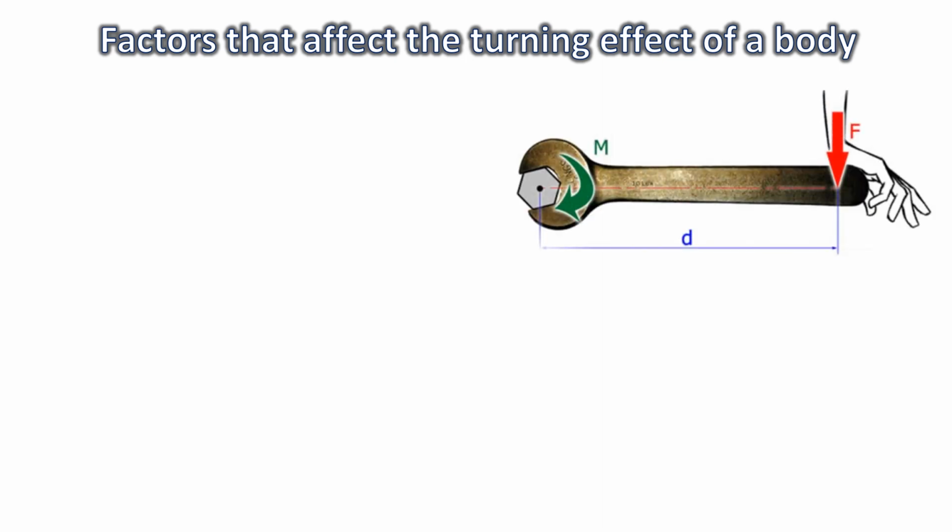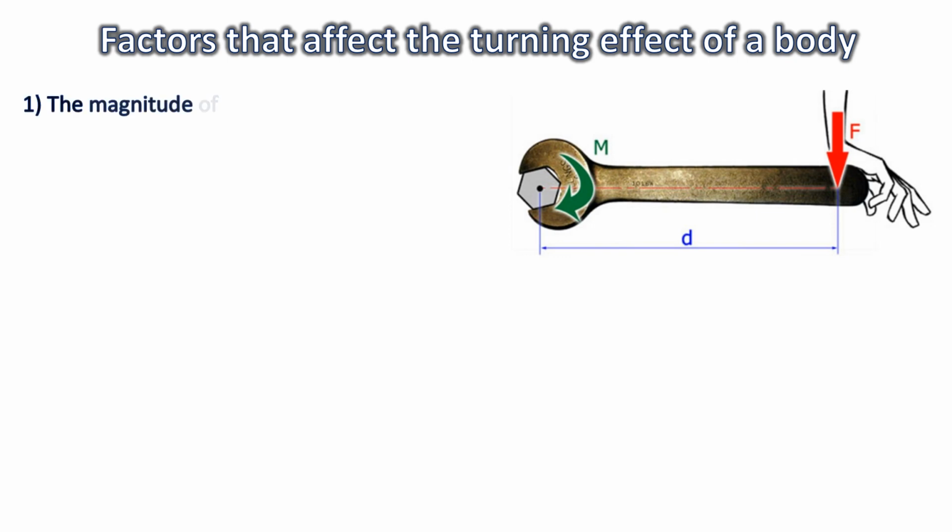Okay, so now what are the factors on which turning effect depends, children? The factors on which turning effect depends, one factor is force. More the force applied, more will be the turning effect. When you go to a mall or anywhere where glass doors are there, they are very difficult to open. A child, when he applies force on the door, he is not able to open the door. But a man can push the door and open it easily. Why? Because man is applying more force than the child.